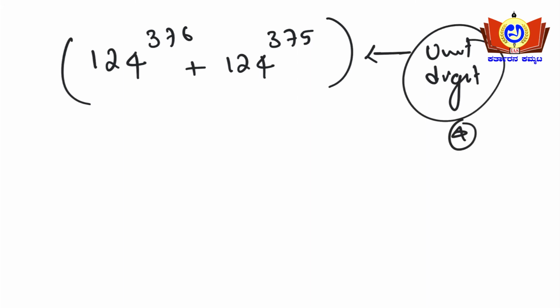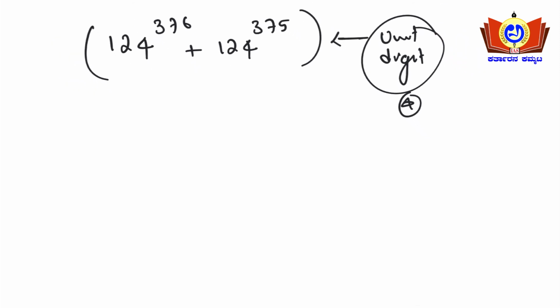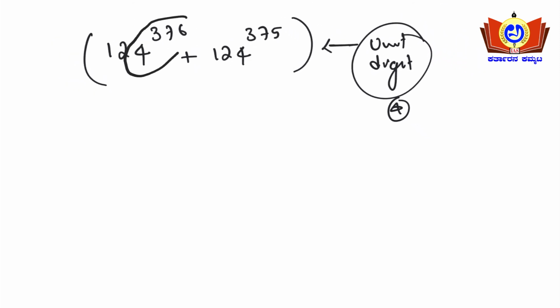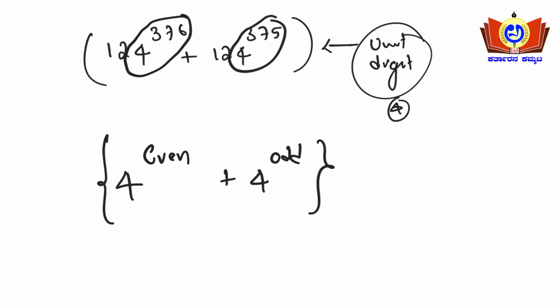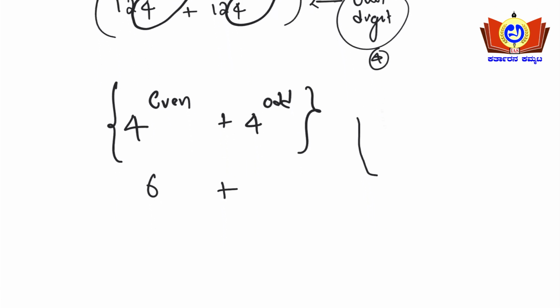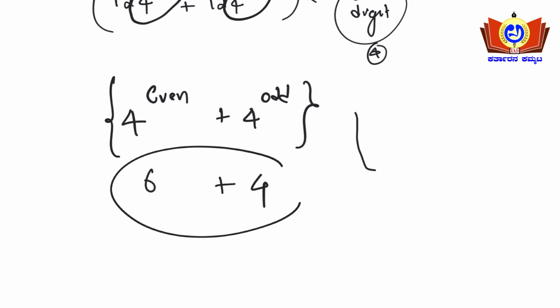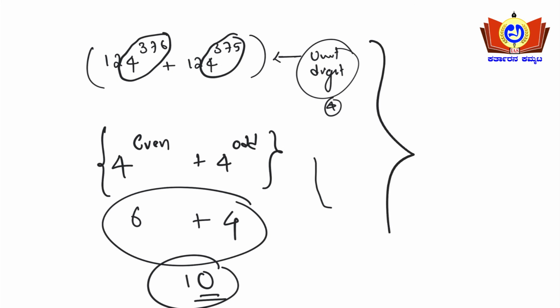Then what you will do is, 4 to the power of an even number plus 4 to the power of an odd number is here. 4 to the power of an even number is nothing but 6, and 4 to the power of an odd number is nothing but 4. So 6 plus 4 is 10, so the unit digit will be 0 here. Simple, right? When you know the rule, friends, solving this problem takes only one step.